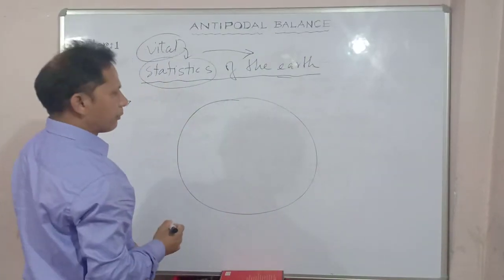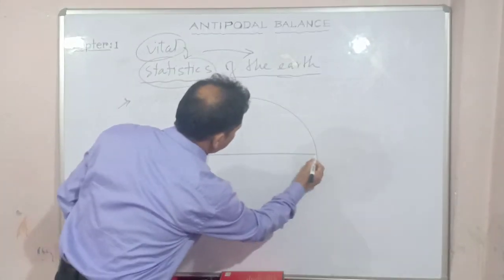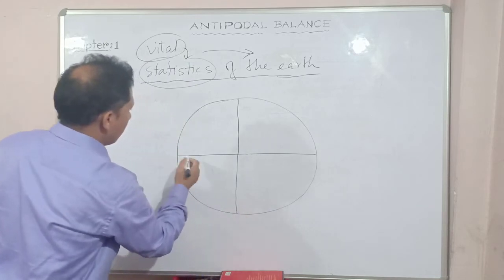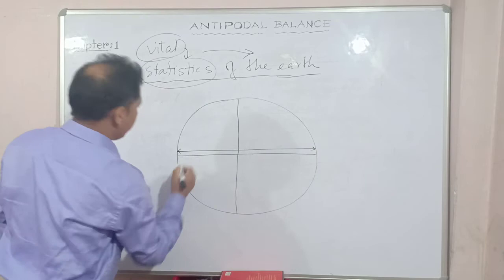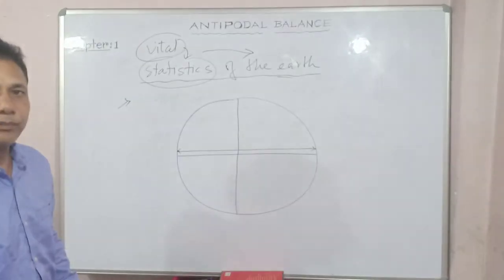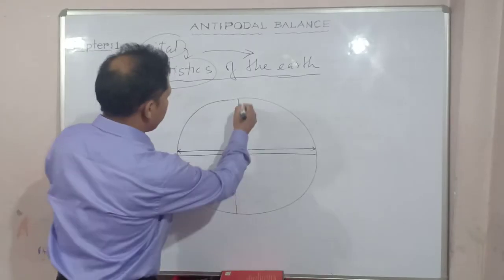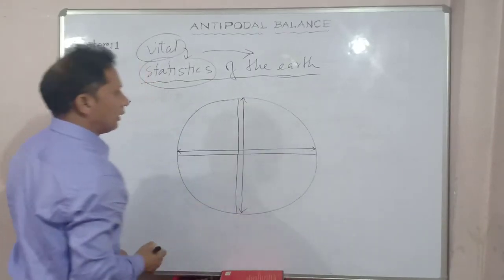Clear? Say for instance, I'd like to show you a few things. Now, this is what, from here to here, the equatorial diameter, and this is a little closer, from here to here. Clear?